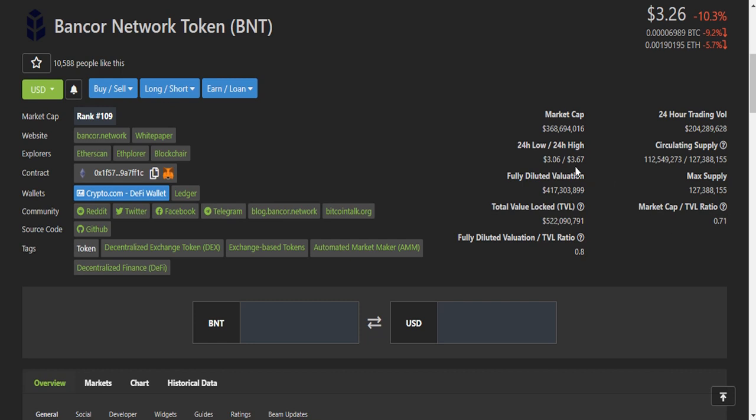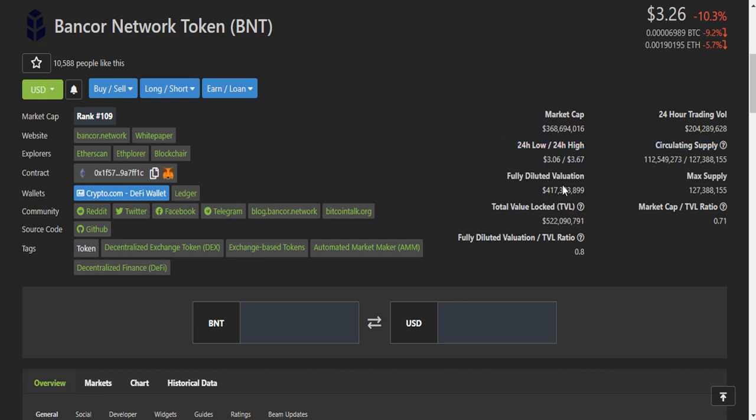Here you can see this is the CoinGecko Bancor page, and it is currently trading at $3.26 and currently it has reduced 10.3% in 24 hours. This is the 24-hour trading volume, and this is the circulating supply of this token. This is the maximum supply of this token, and this is the market cap of this token, and this is the 24-hour low and 24-hour high price of this token.